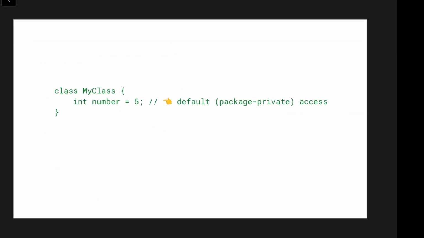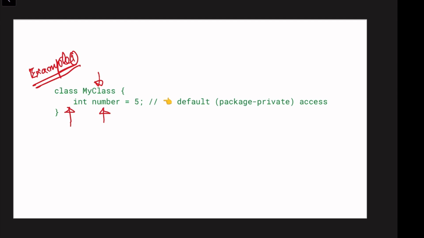Here you can see the example first. Class name is MyClass, and here we are initializing an integer type number. There is no access specifier for this initialization, so this is a default package private access. Number has default, or package private, access because it doesn't have any access modifier.